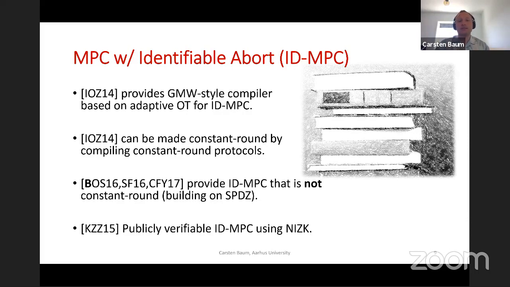All of these protocols have in common that they construct an IDMPC where the round complexity scales with the size of the circuit. They're all built on top of SPDZ, and they all have the disadvantage that they require a large field to run, whereas our construction that I'm going to talk about can be instantiated over F2.